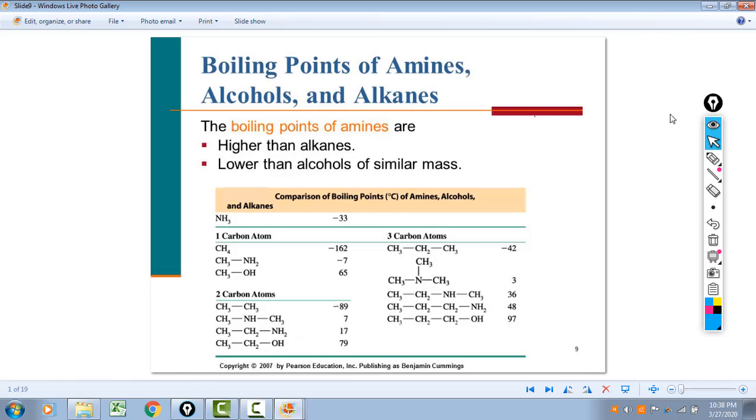So if we look at an oxygen-hydrogen bond, and we can look at a nitrogen-hydrogen bond, you don't have to memorize these numbers, but the electronegativity of oxygen is 3.5.